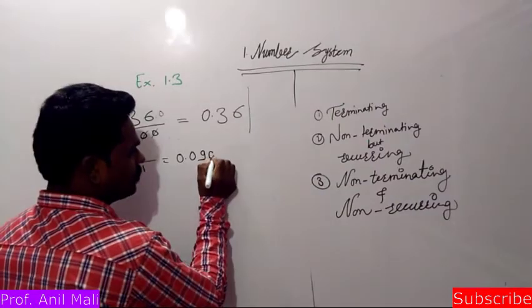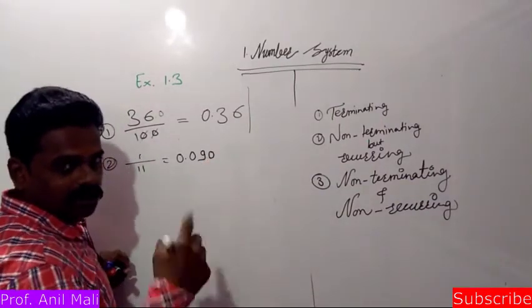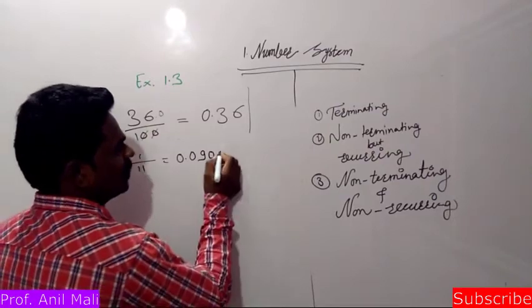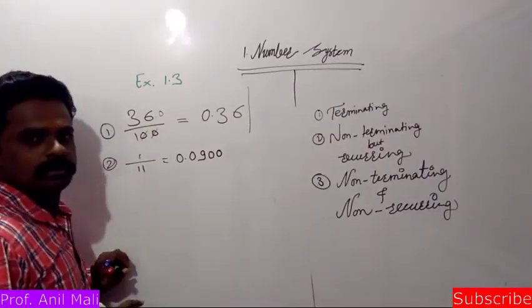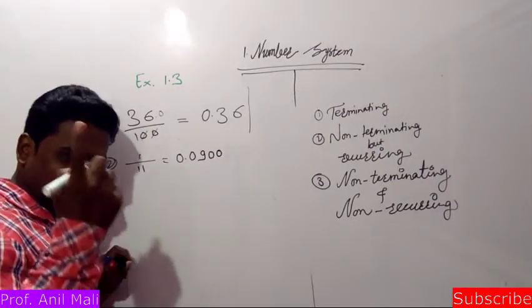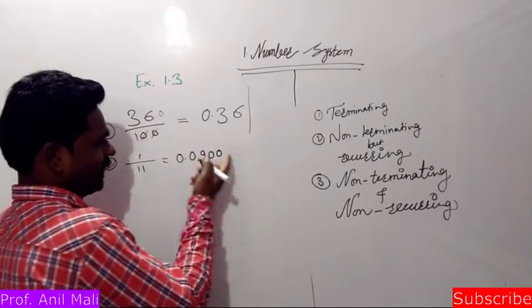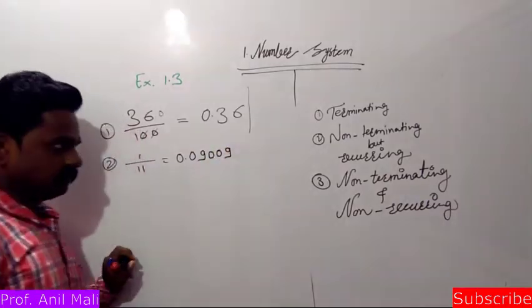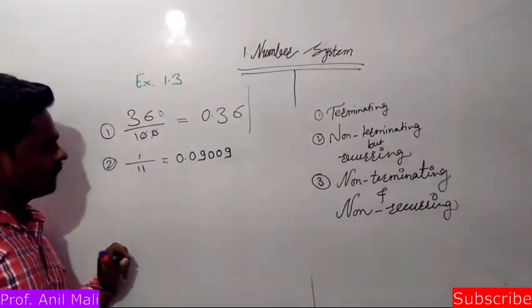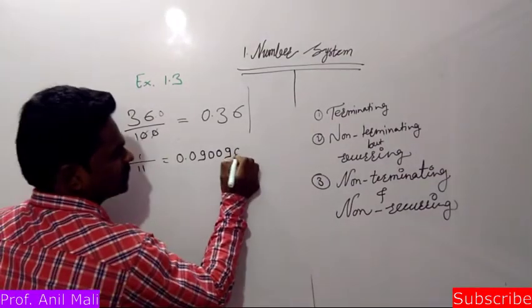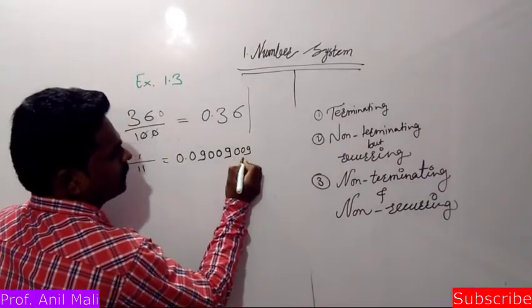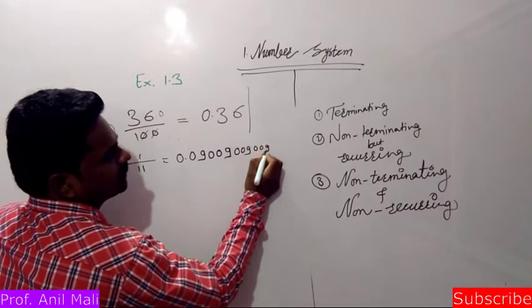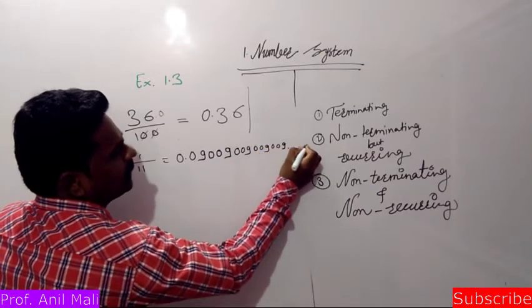Again 1 is not divisible by 11. 10 left. 10 is also not divisible by 11. So 100 left. 11 nines are 99. No problem. Again the same pattern is there: 0, 0, 9, 0, 0, 9, 0, 0, 9 and so on.